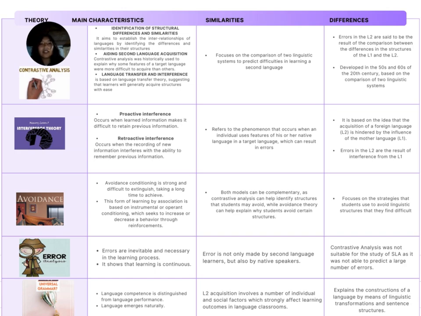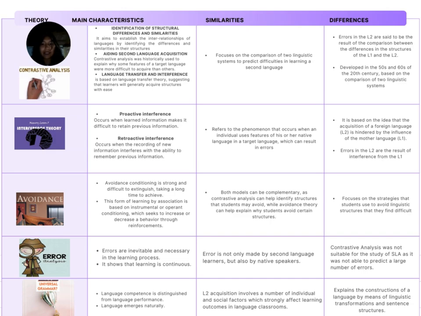Errors are made not only by second language learners, but also by native speakers. Difference: contrastive analysis was not suitable for the study of SLA as it was not able to predict a large number of the errors.